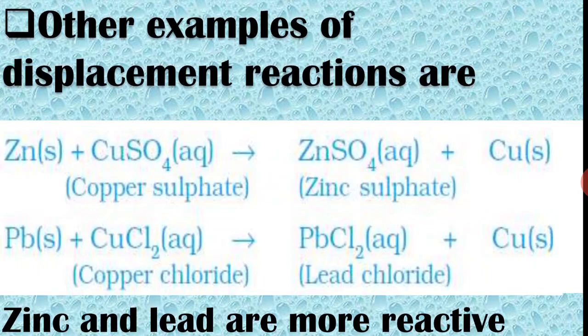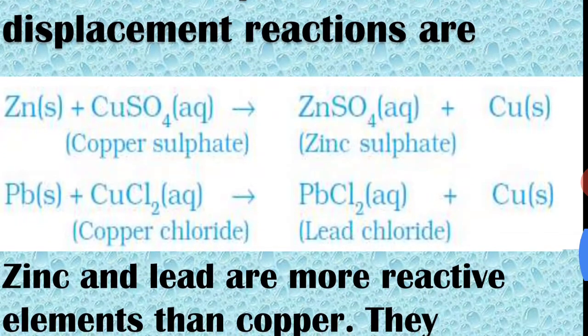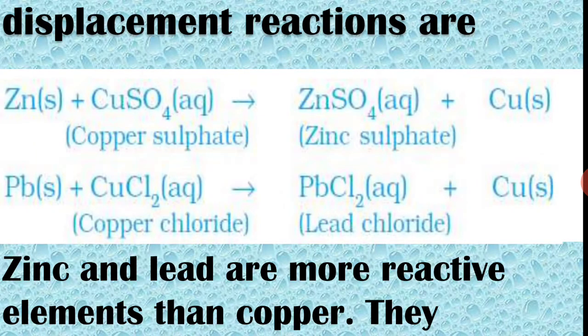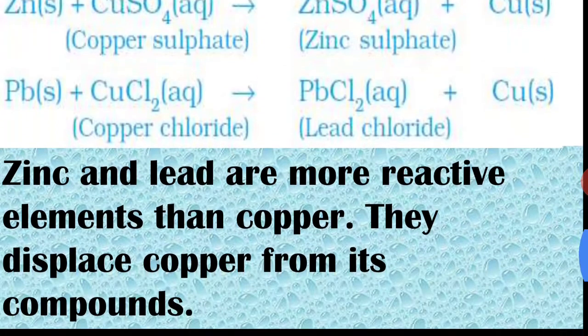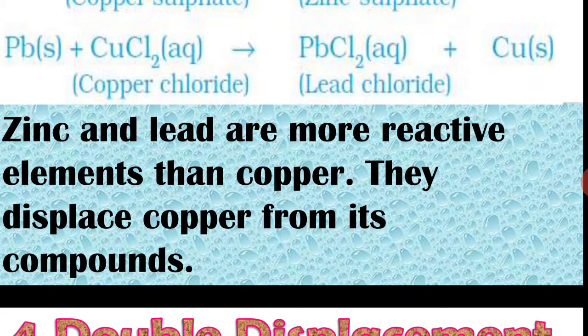Some other examples, and these are similar examples in which one metal is replacing the other metal. These reactions occur on the basis of the reactivity series of the metals or elements. For example, zinc can displace copper and lead can displace copper, but the reverse is not possible. Copper can't replace zinc from its salt solution. Hence, we see that zinc and lead are more reactive than copper.